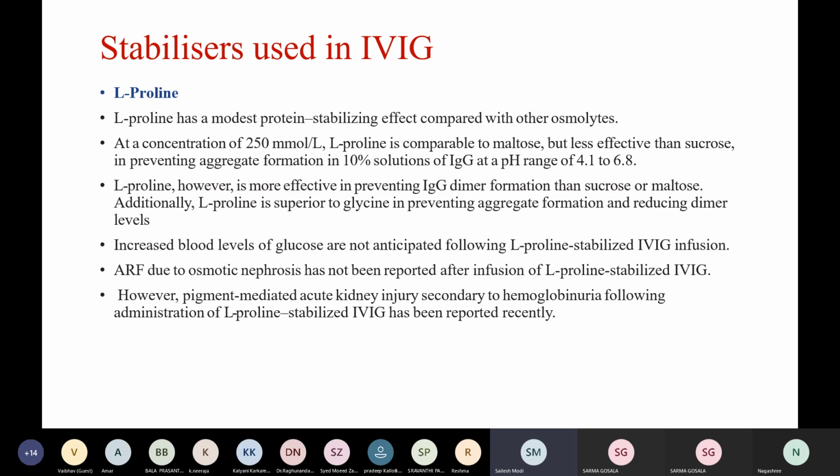And additionally, L-proline is superior to glycine in preventing aggregate formation and reducing dimer levels. Increased blood glucose is not anticipated following L-proline stabilized IVIG infusion, and ARF due to osmotic nephrosis has not been reported. However, pigment-mediated acute kidney injury secondary to hemoglobinuria following administration of L-proline stabilized IVIG has been reported recently.